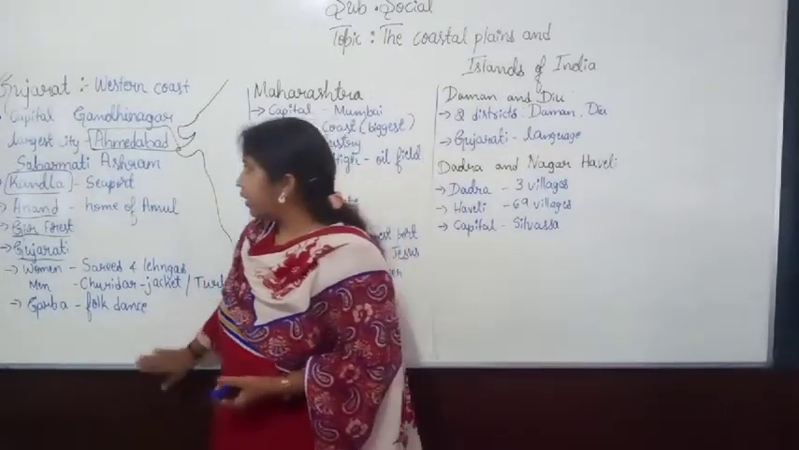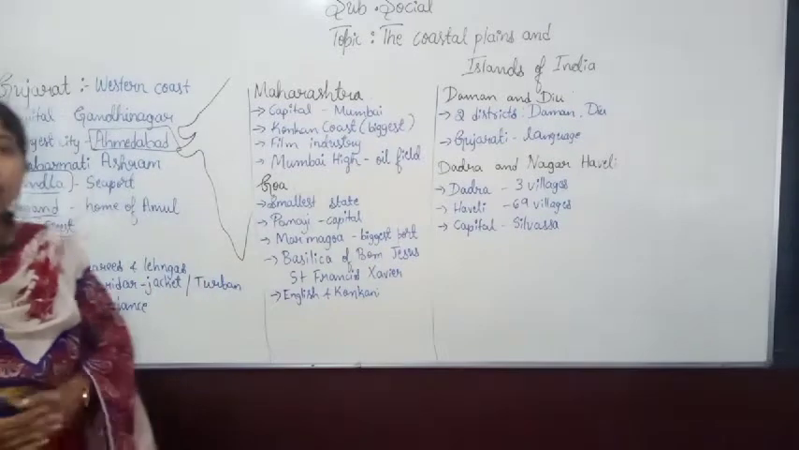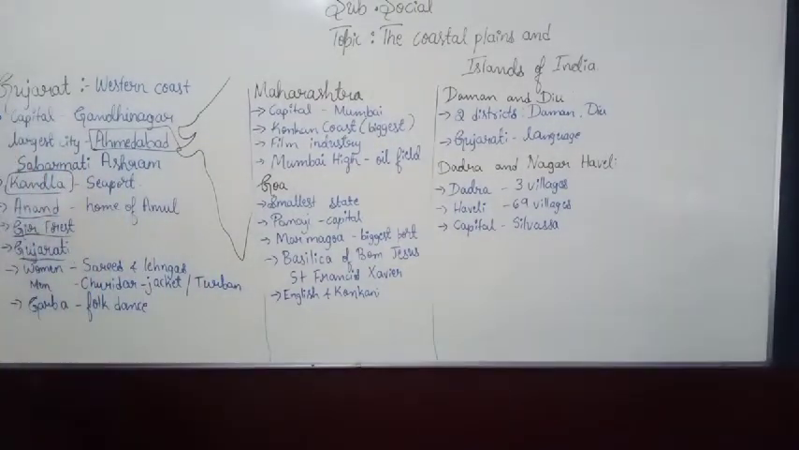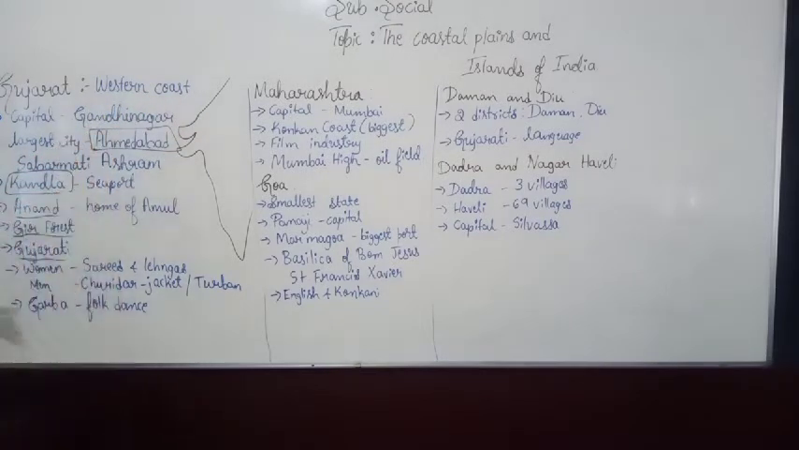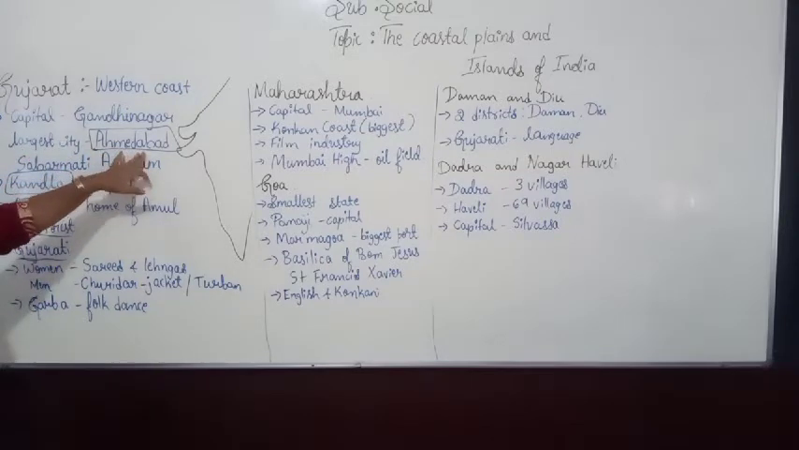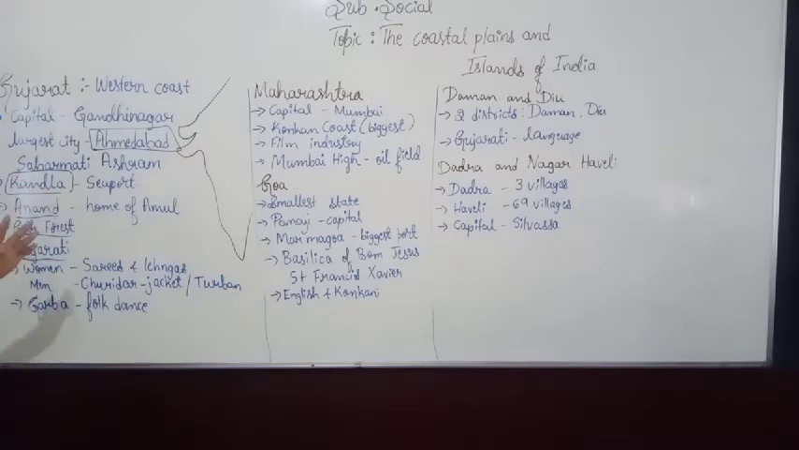Understand? So totally the Gujarat is one of the most important western coast states, and it is present only on the western coast side. Gujarat capital is Gandhinagar, and in Gujarat the largest city is Ahmedabad. Ahmedabad is famous because Sabarmati Ashram is here, and this place is also famous for cotton textile. And after that, a very important seaport is Kandla, and Anand.